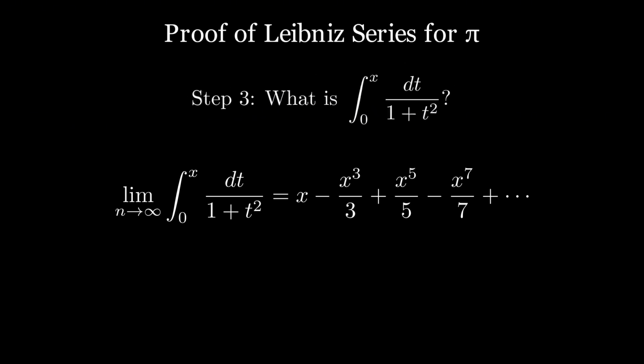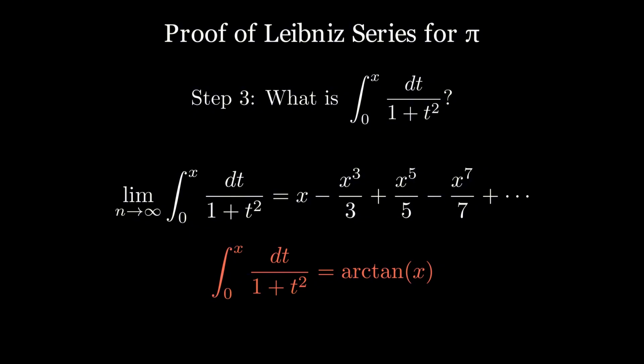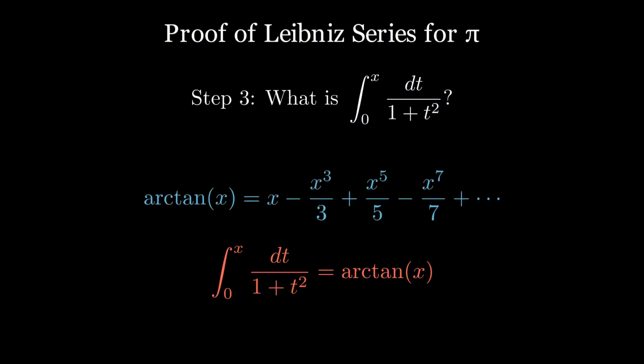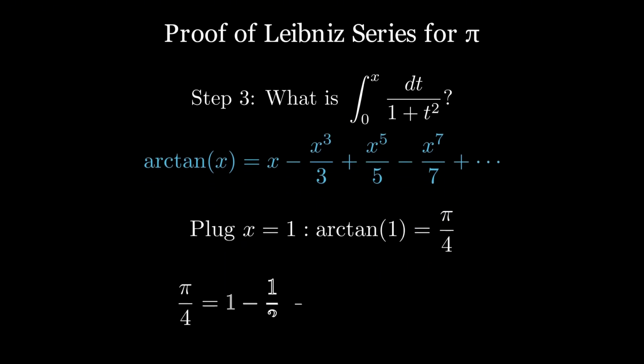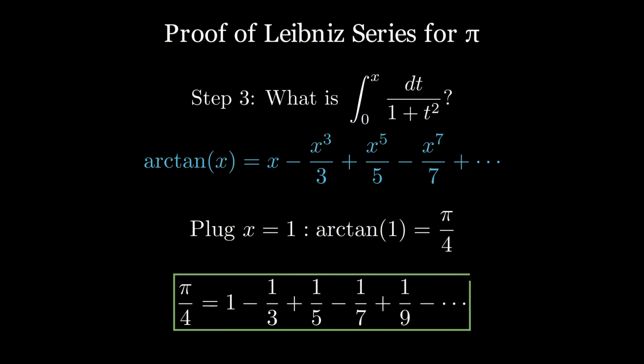Hey, how come the left-hand side looks kind of familiar? That's because it's equal to arctan x from our first lemma. And given that n is not in the expression, we simply drop the limit on the left-hand side. Now we can plug in x equals 1 to get that pi over 4 is equal to 1 minus a third, plus a fifth, minus a seventh, and so on.